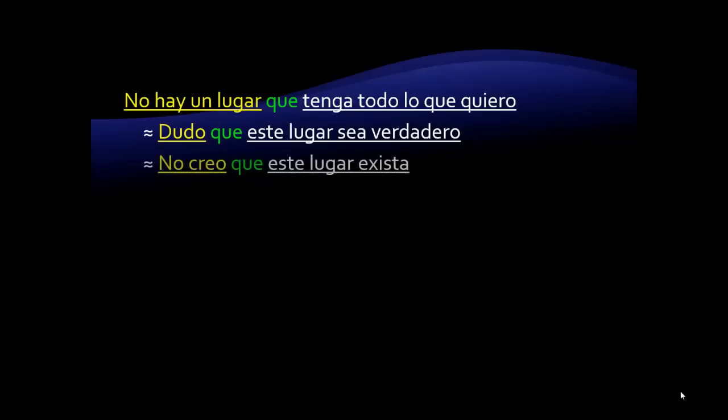Now let's look at some of these non-existent antecedents. Here we are focusing on things that we do not believe exist. For example, no hay un lugar que tenga todo lo que quiero. When someone makes that statement, essentially they are saying que dudan que este lugar sea verdadero, or que no creen que este lugar exista. Because the speaker doubts that such a place exists, the subjunctive is used here.